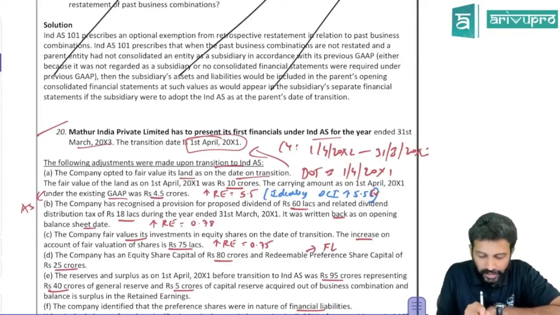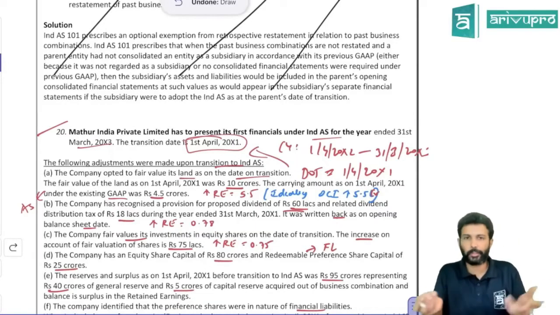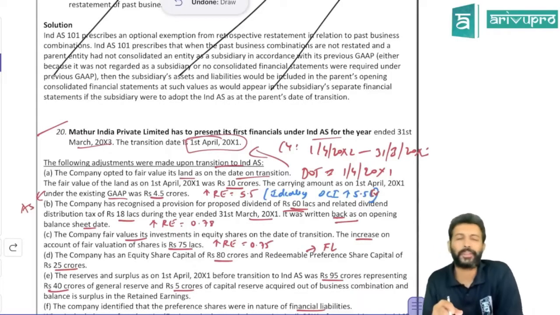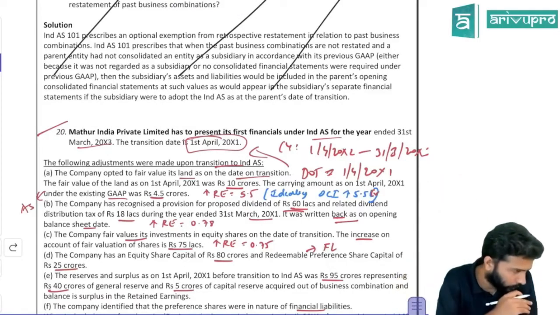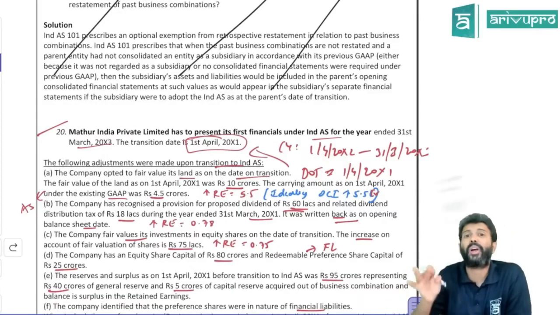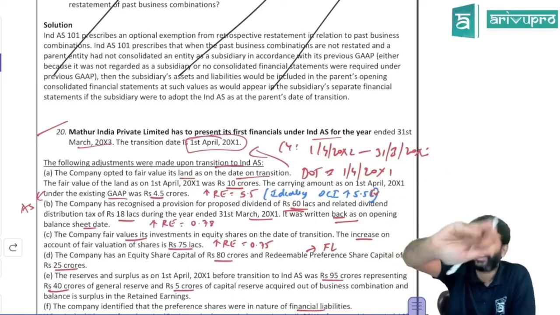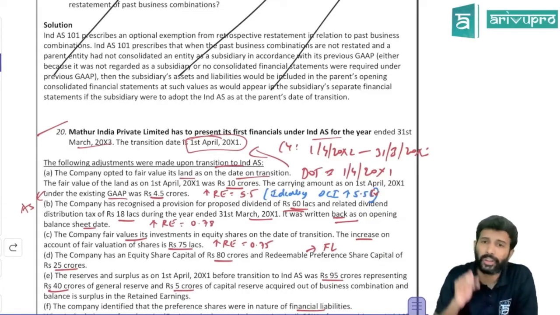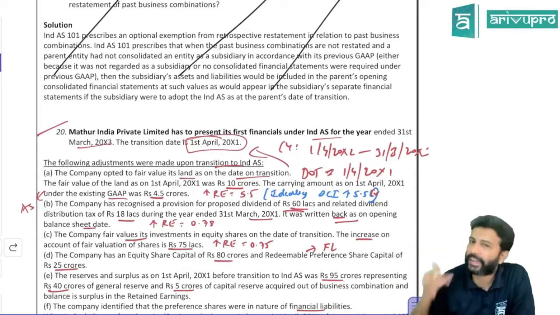Okay, next. Company has recognized provision of proposed dividend of 60 lakh and related dividend distribution tax. It's abolished now, but nonetheless, it's okay. During the year ended 31st March 20x1, it was written back as opening balance sheet. Okay. Sir, dividend, no sir. Now it's changed in accounting standard also, but earlier, no sir. The moment you, excuse me, so dividend you can account it only when it is declared, not by the board of directors. When the dividend is declared and approved by the shareholders, that day you account it. Okay. So when it's proposed by the directors, no, you will not account it. Earlier, as per accounting standards, the moment the dividend got proposed by the board of directors, we used to account it.